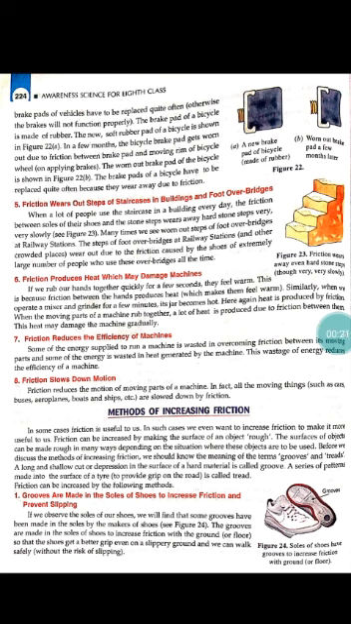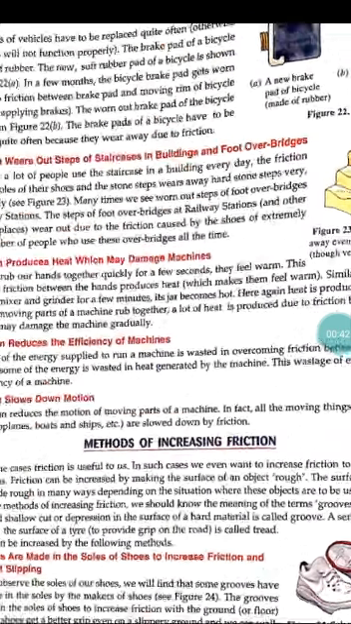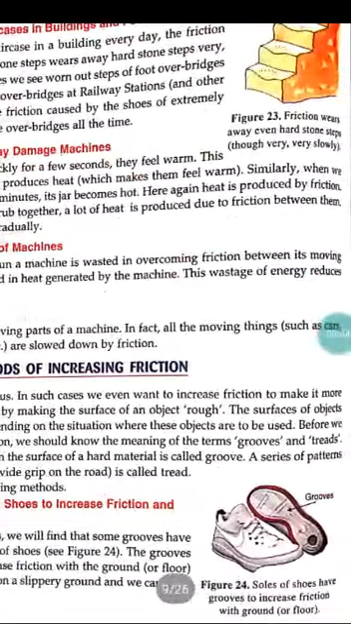Got it? So there are some grooves which are made in the soles of shoes to increase friction and prevent slipping. That is figure 24. See, these are known as the grooves which are made in the sole of the shoes to increase the amount of friction, so that we don't slip when we walk. Got it?